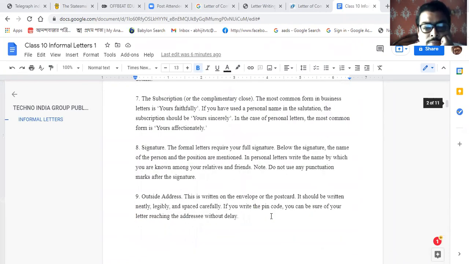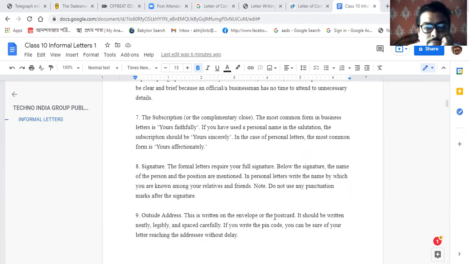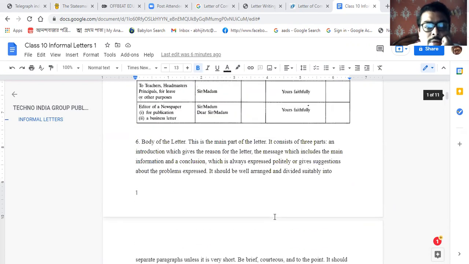Now I'm coming to the next one. Here you can see some points. This is the main part of the letter, the body. It consists of three parts. Suppose you are writing a business letter or a letter to the editor. Three parts means three paragraphs. You need to write three paragraphs.